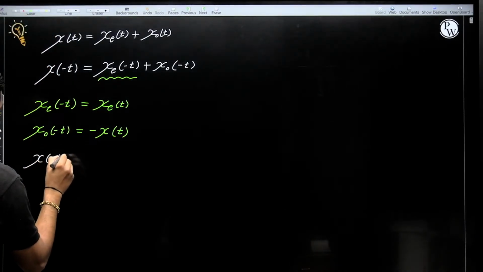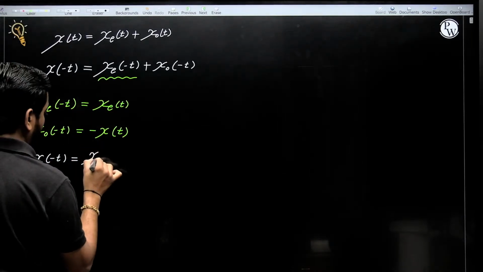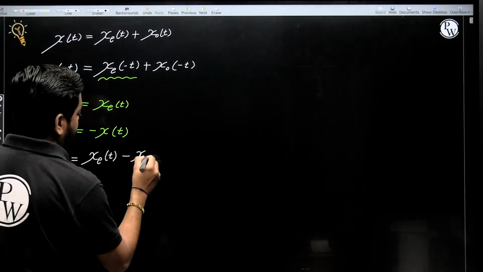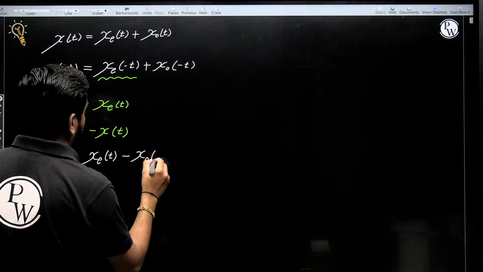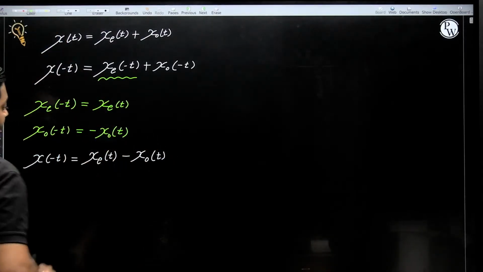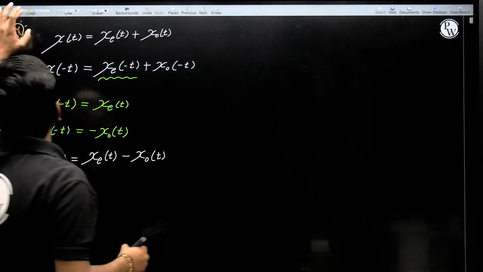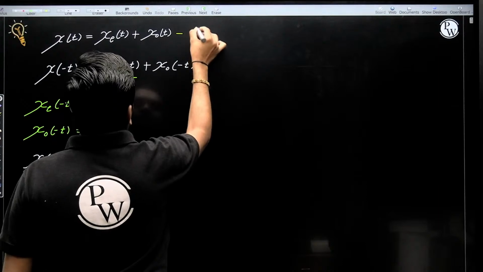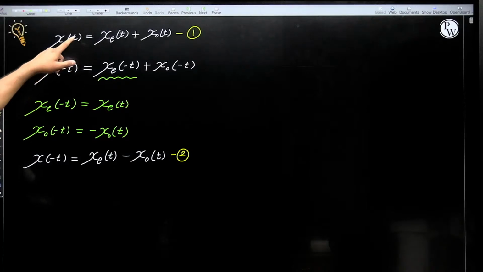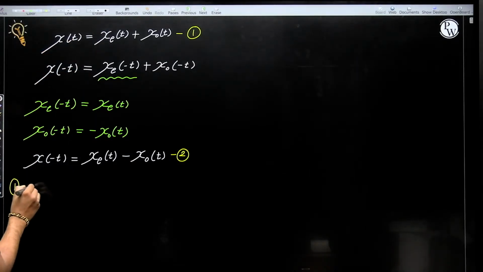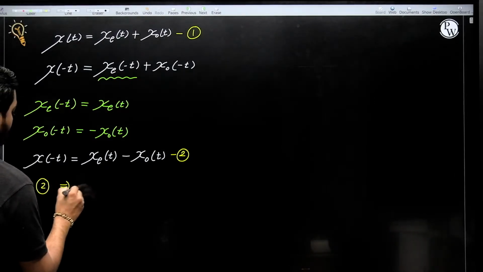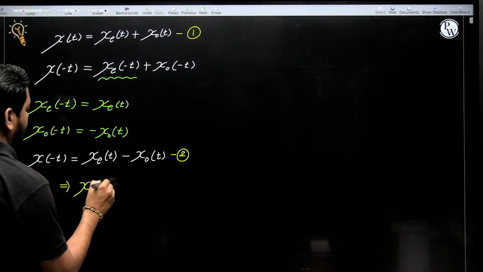So x of minus t is equal to x e of t minus x o of t, correct. Okay, now let us consider this as number 1 and this as number 2. If we add 1 and 2, then it gives the formula to calculate the even part of the signal.